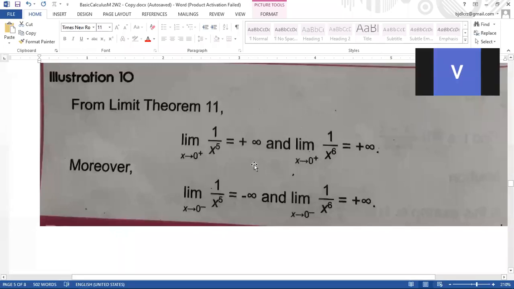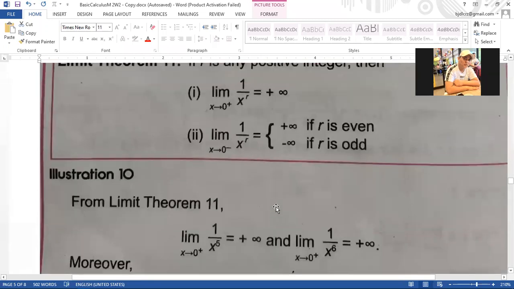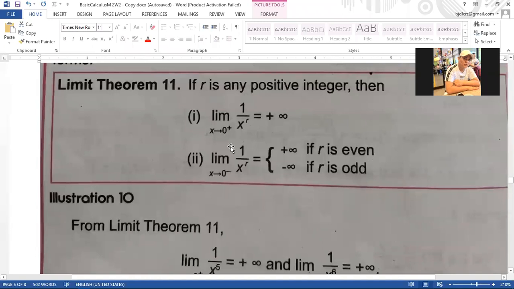So, okay, padayon ta. Since ang ato ang x is 0 from the left man, and ato ang x is odd, so that's why ang ato ang limit is negative infinite. And this one is from the left na pod, unya, even ang ato ang x, so that's why ang ato ang limit is positive infinite. Okay na. So, madepende siya sa ato ang mga conditions dire.